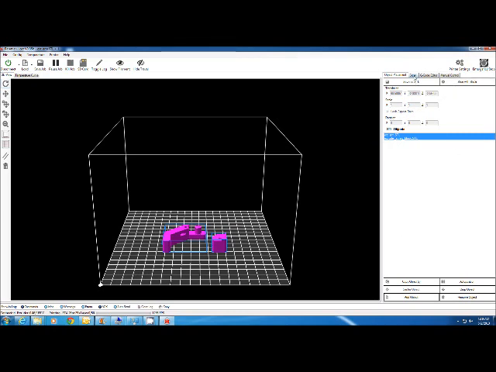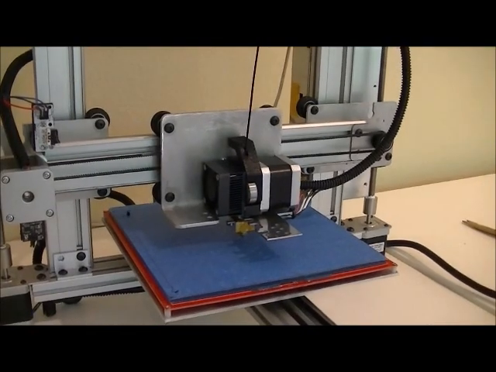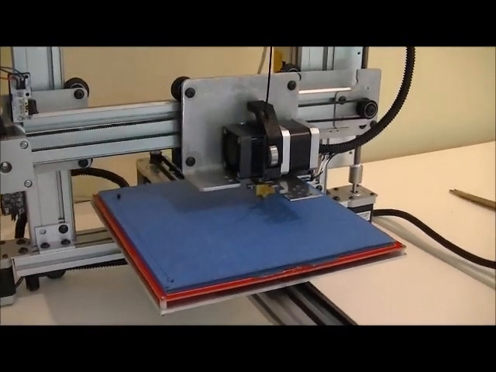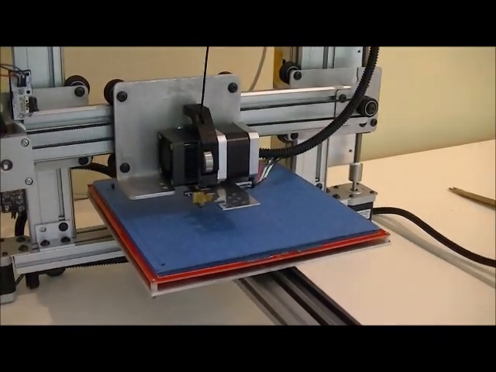But since it's our first time, I'm going to go to the Slicer tab and make sure that I've got PLA, because that's what I'm using, selected. And then I'm going to hit Slice. And I can click on the Start. And that's it. It'll start printing once it's done slicing. For this part, it'll probably take about 30 seconds. The first layer is always printed a little bit slower so we get good adhesion to the bed.